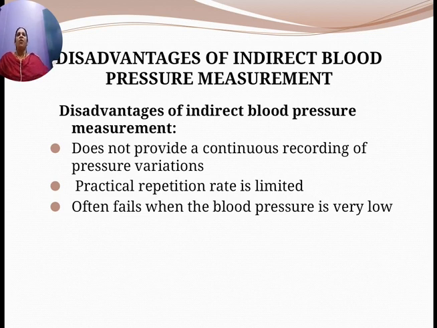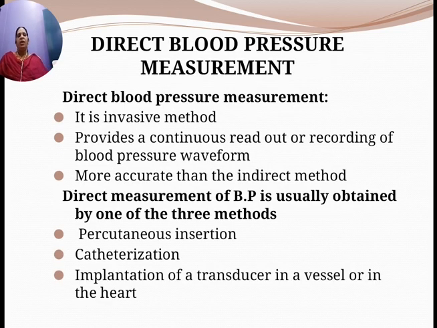The disadvantages of indirect blood pressure measurement: it does not provide a continuous recording of the pressure variation. Practical repetition rate is limited, and it often fails when the blood pressure is very low. So these are the disadvantages of indirect blood pressure measurement.